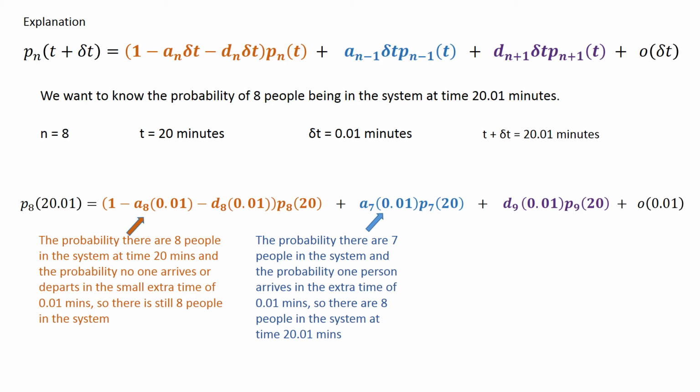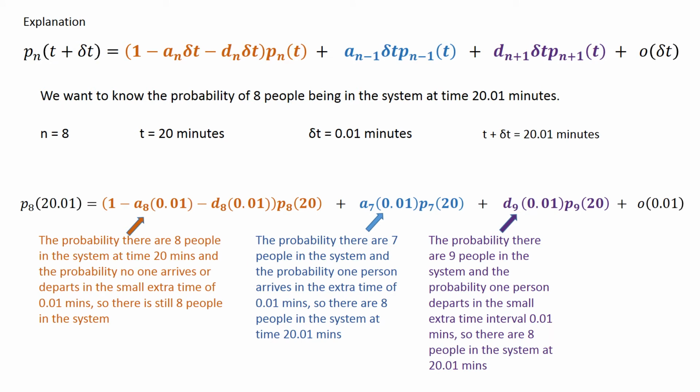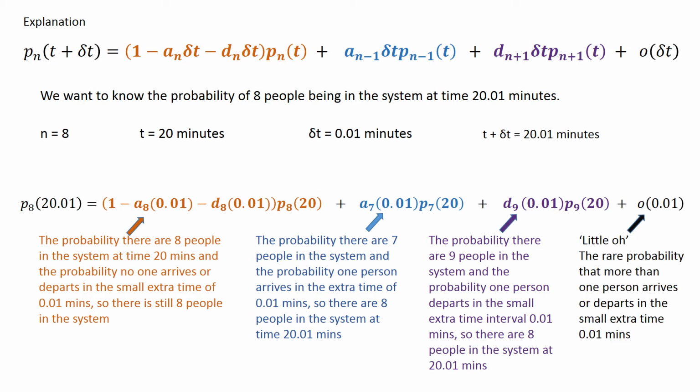Or the next situation, that there are 9 people in the system at time 20 minutes and we have a departure in the little extra time interval. So the probability there are 9 people in the system and the probability that one person departs in the small extra time interval 0.01 minutes. So there are 8 people in the system at time 20.01 minutes. And then the last one, little o.